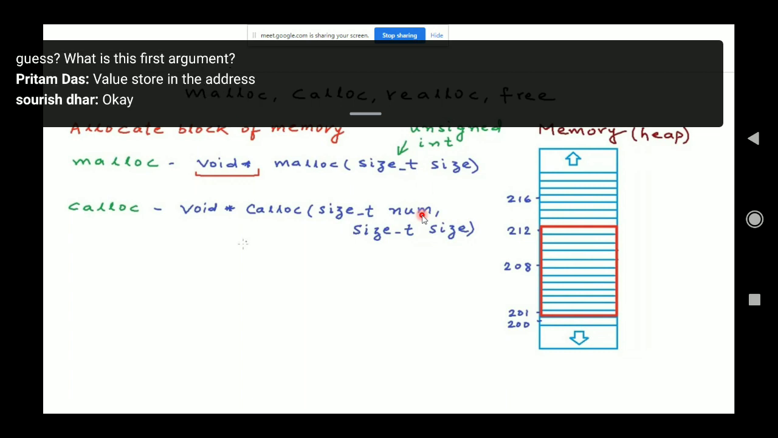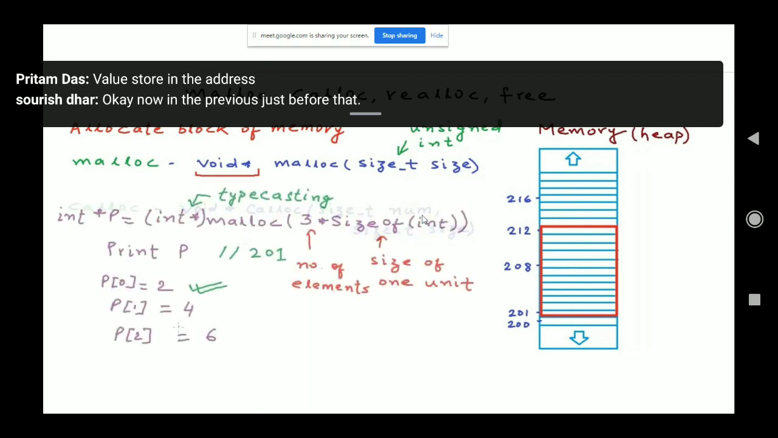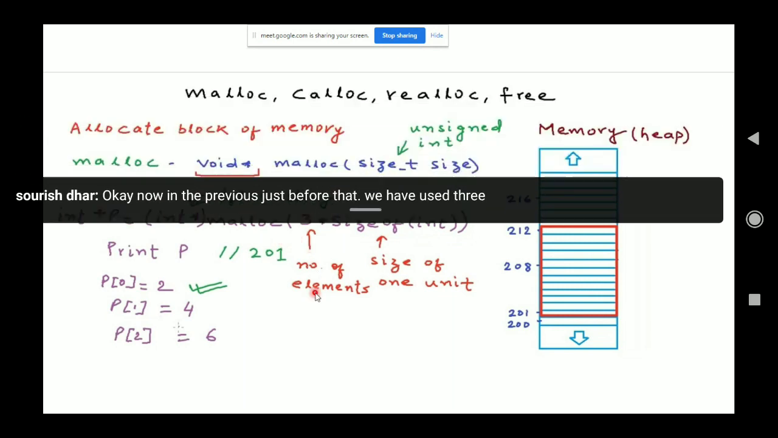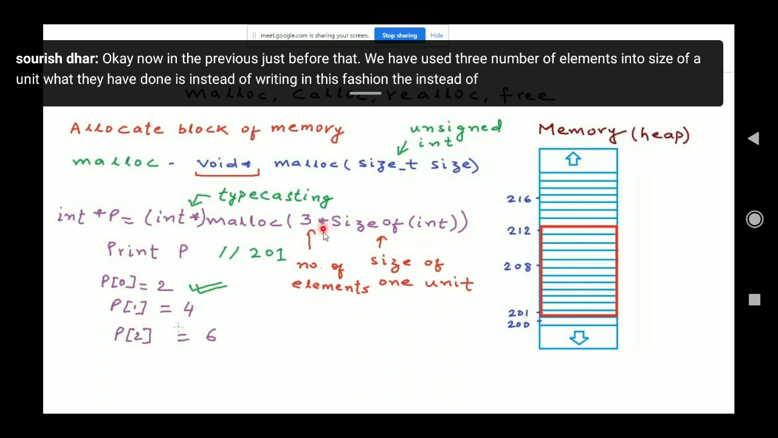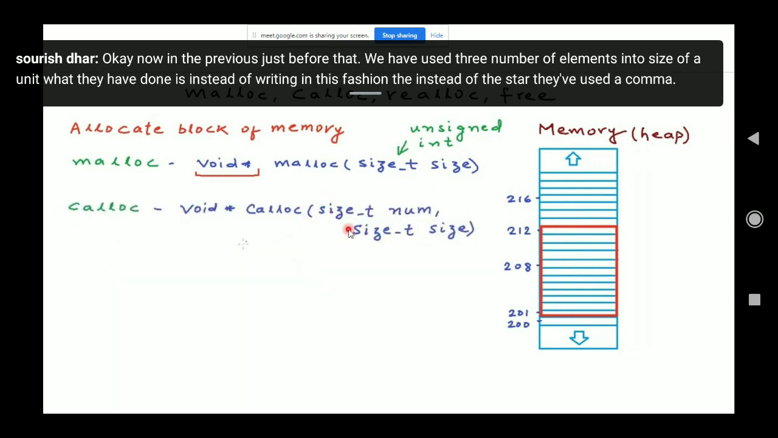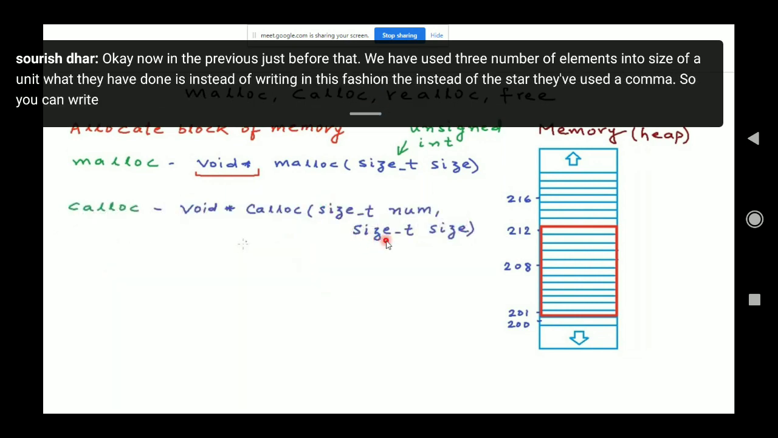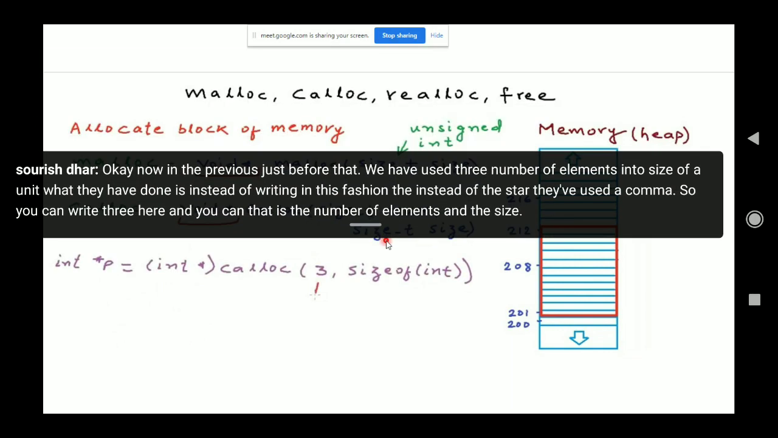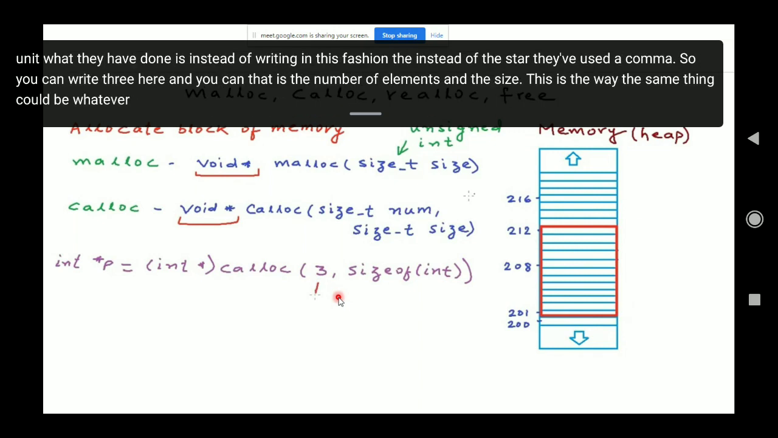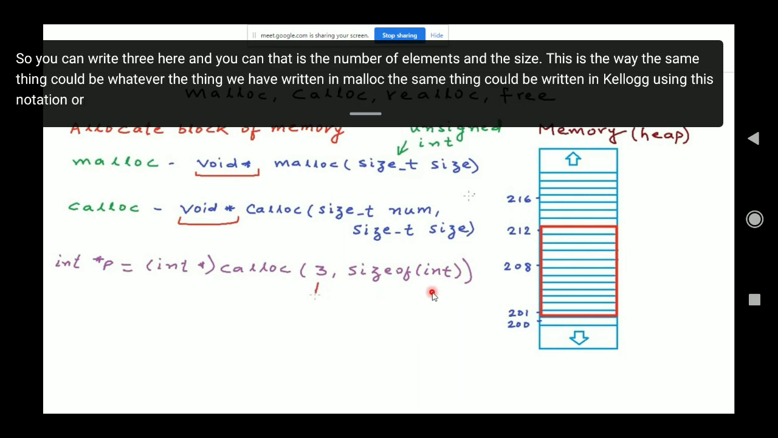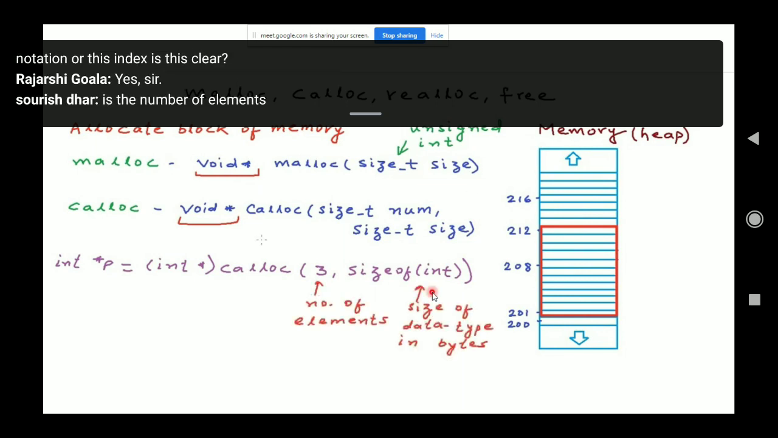Okay, now just before that, we used 3 number of elements times the size of a unit. Instead of writing it in this fashion, instead of this star, they have used a comma. So you can write 3 here, and that is the number of elements and the size. Whatever we have written in malloc could be written in calloc using this syntax. Is this clear? Yes, sir. This is the number of elements and this is the size of the data type in bytes.